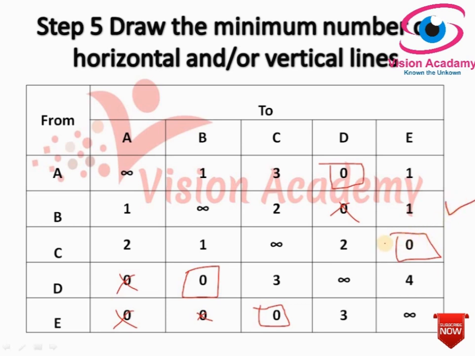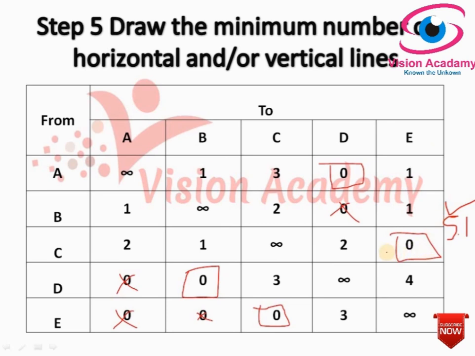In the third row assignment is made. In the fourth and fifth row assignment is made. So this is step number 5.1.